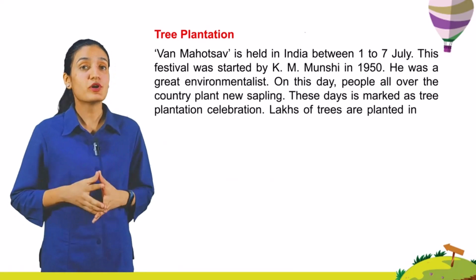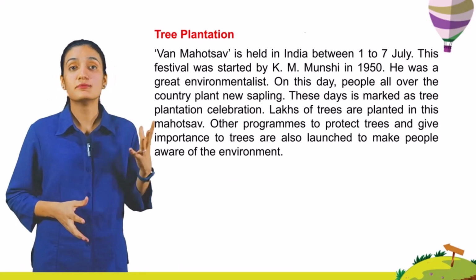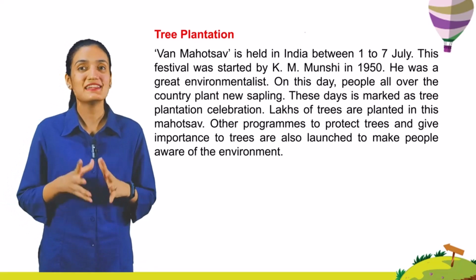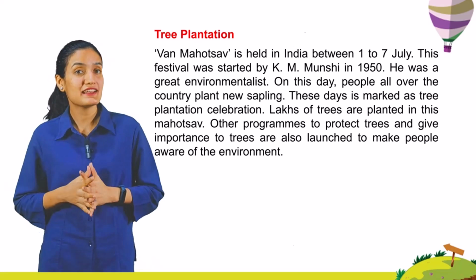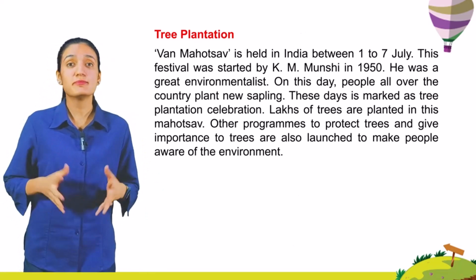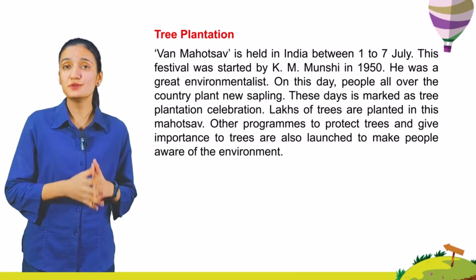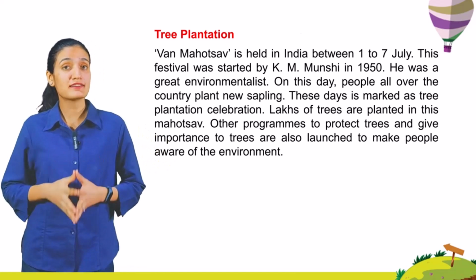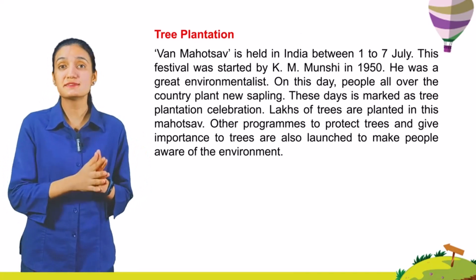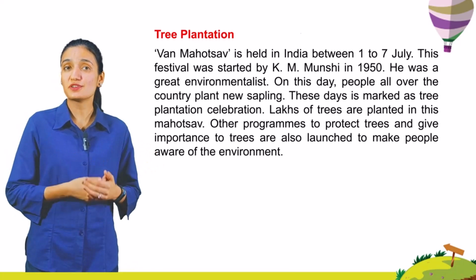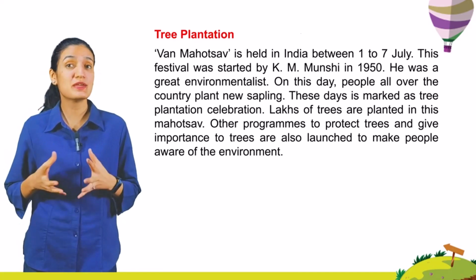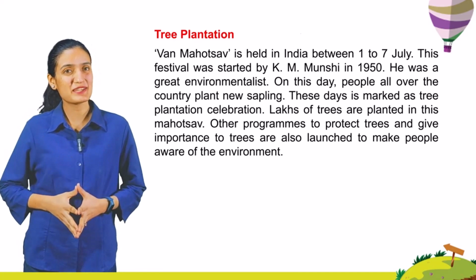Tree plantation. Van Mahotsav is held in India between 1 to 7 July. This festival was started by K.M. Munshi in 1950. He was a great environmentalist. On this day, people all over the country plant new saplings. These days are marked as tree plantation celebration. Lakhs of trees are planted in this Mahotsav. Other programs to protect trees and give importance to trees are also launched to make people aware of the environment.